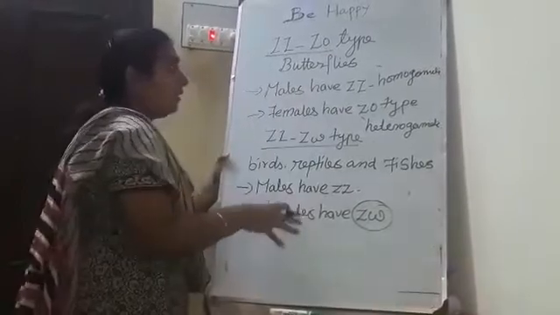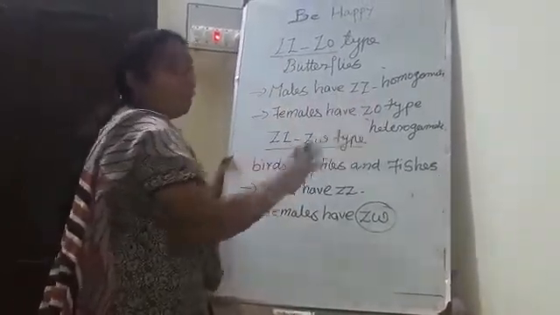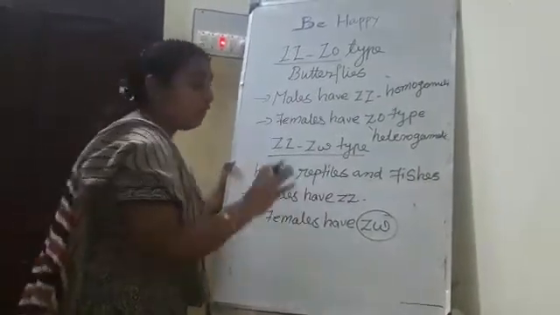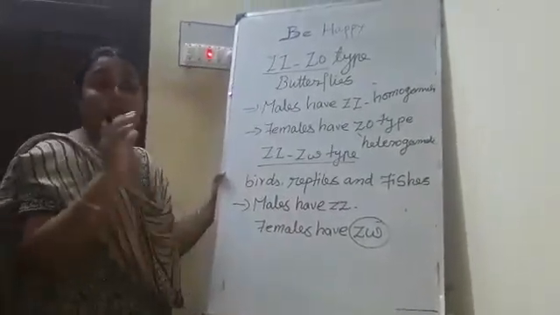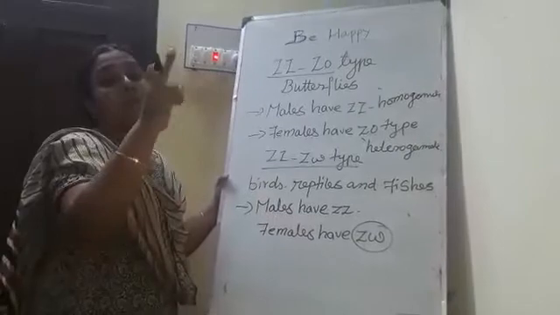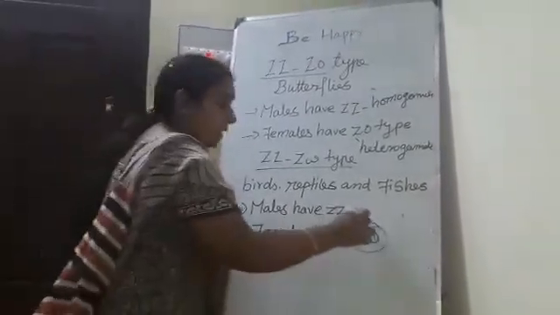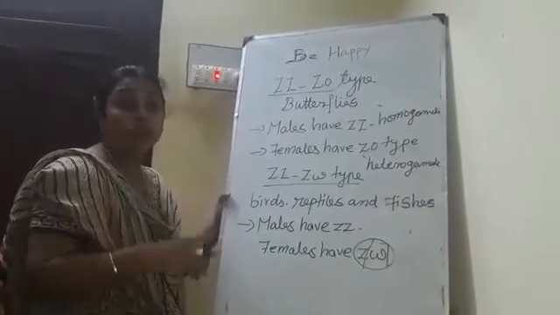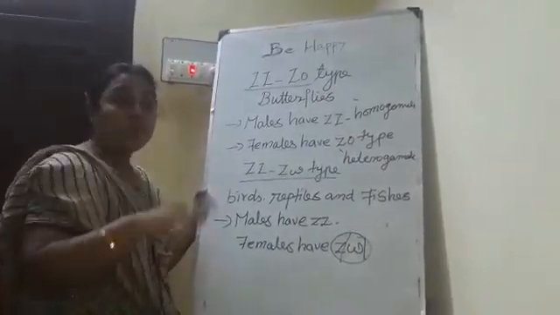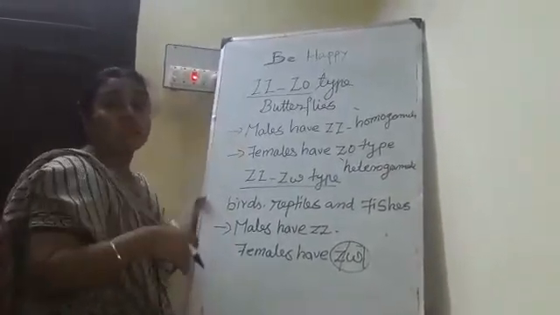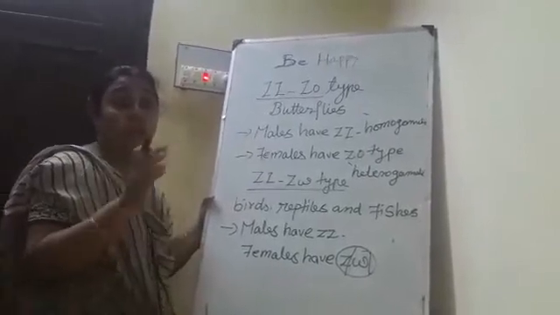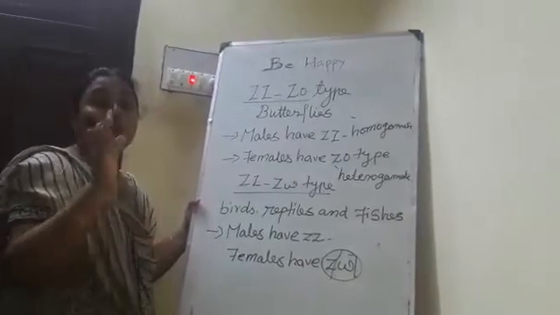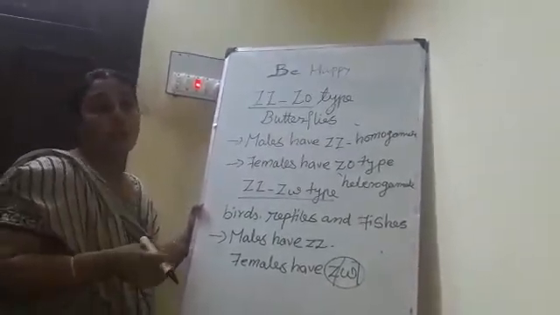In the female heterogametic type, the sex is determined with the help of females only, because females carry two types of chromosomes, Z and W. But in the first two types, sex is determined with the help of sperms, because sperms consist of two types of chromosomes, X and Y. Thank you.